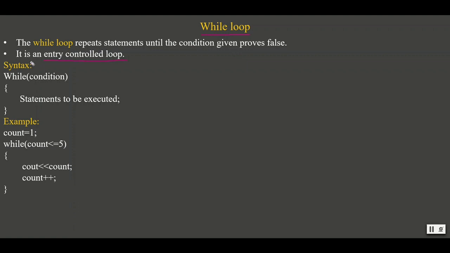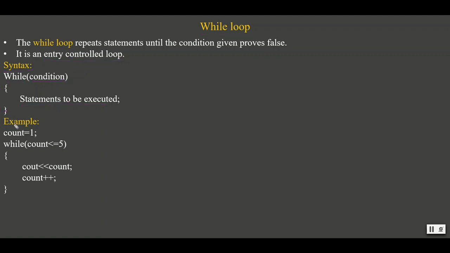This can be well understood by the syntax. While is the keyword, then the condition. If this condition is true, the condition is satisfied, the statements within the while get executed. This is the body of the loop. After executing all the statements within the loop, it goes back and again checks for the condition. If it is true, again the statements will be executed. This process happens iteratively until the condition is proved to be false.